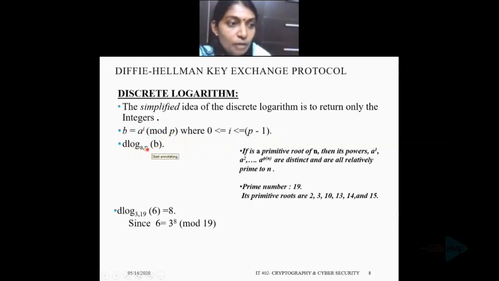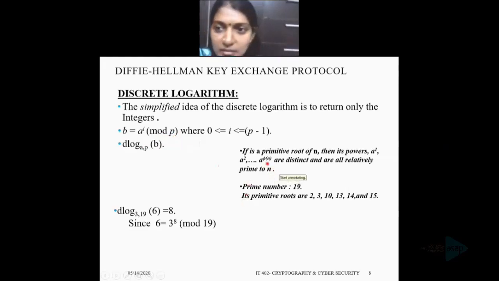Here one more important point is there. If a is a primitive root of p, then the discrete logarithm always exists. Otherwise, it may not. That means the requirements are p is a prime number and a is a primitive root of this prime number p. Okay. I hope you know what is a primitive root.